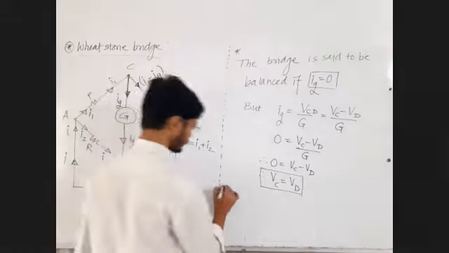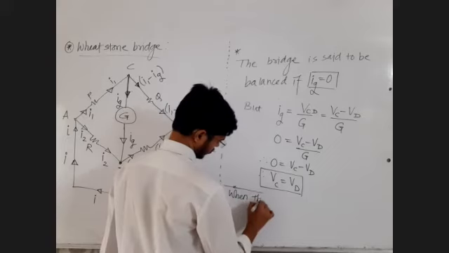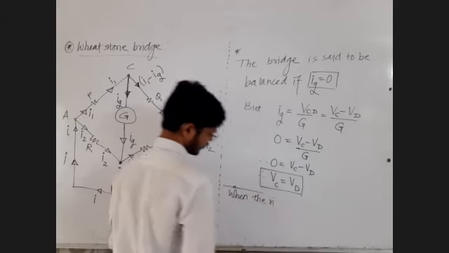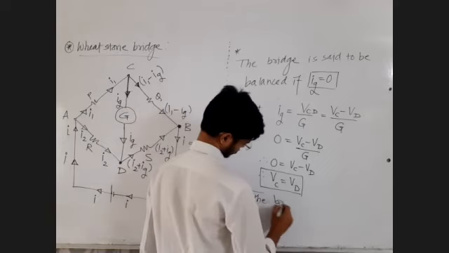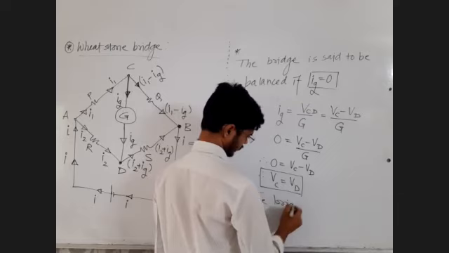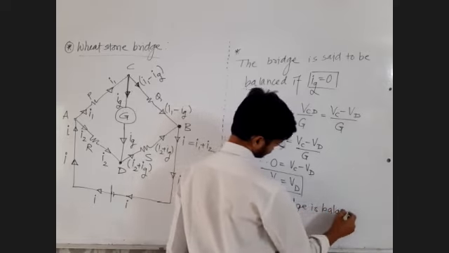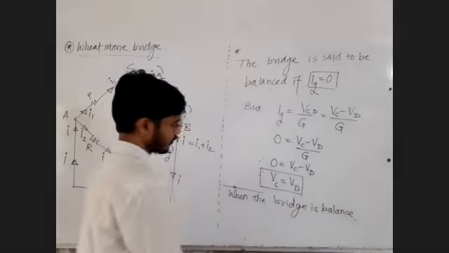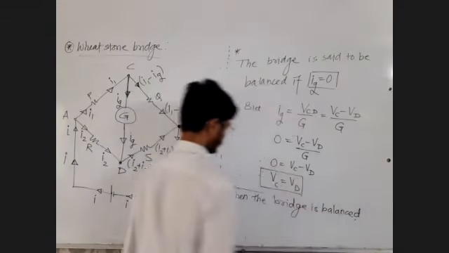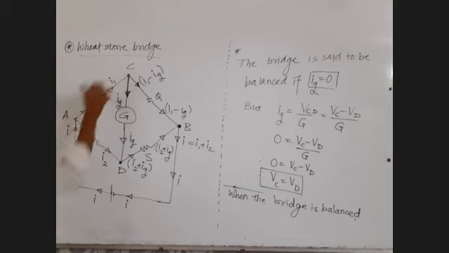Can I write when the bridge is balanced, VA minus VC, VA minus VD, higher potential minus lower potential, because current flows from higher to lower.